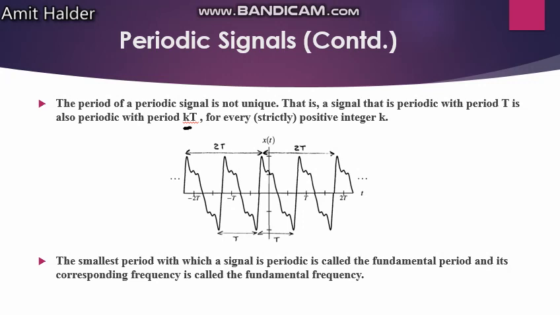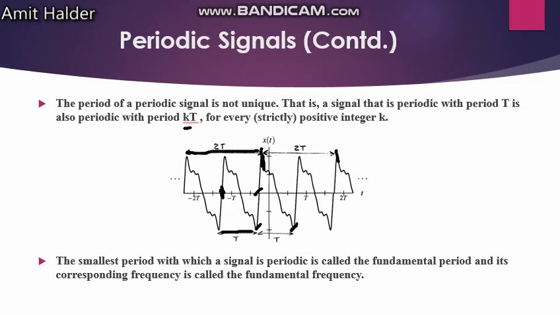If you take 2t, that means 2 times the period t, you can see the same wave shape goes around to 2t too. The shapes are the same here, and the same here too.